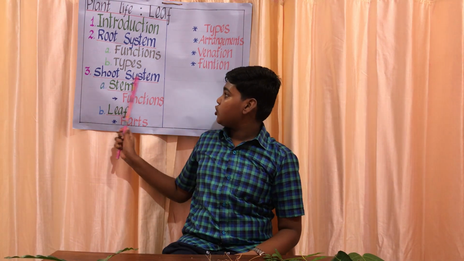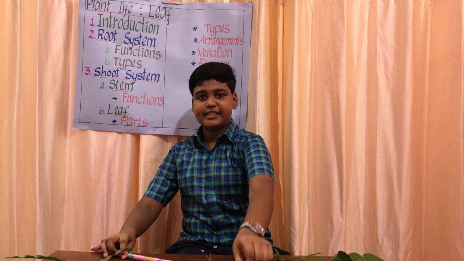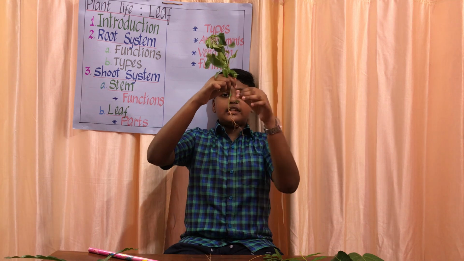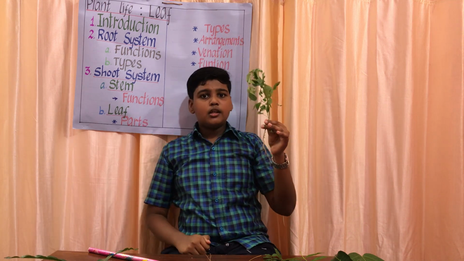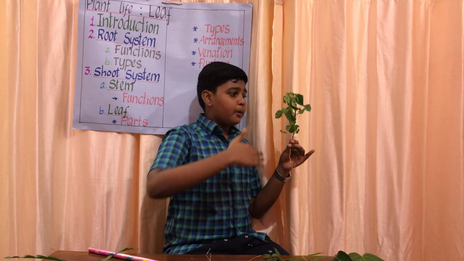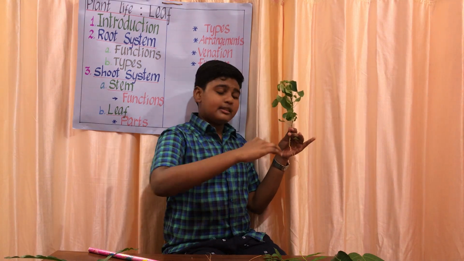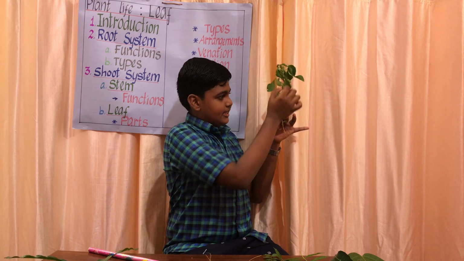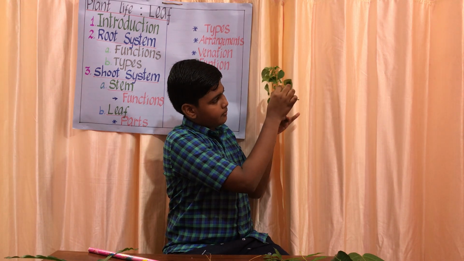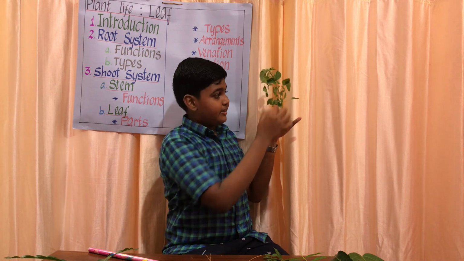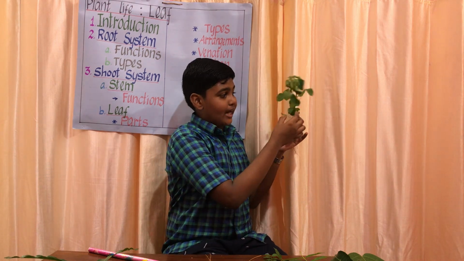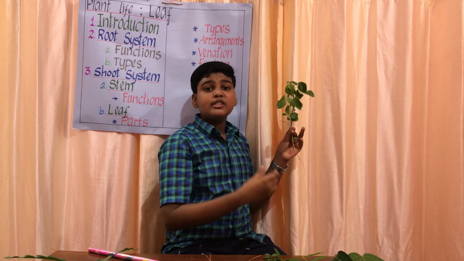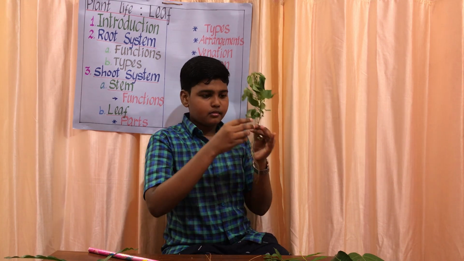Now we can move to the shoot system. So let us take this plant. Now we learn about the shoot system. The shoot always grows above the soil. It consists of an erect stem. Can you see the stem? An erect stem that bears numerous branches, leafy branches, leaves, fruits, flowers and buds.